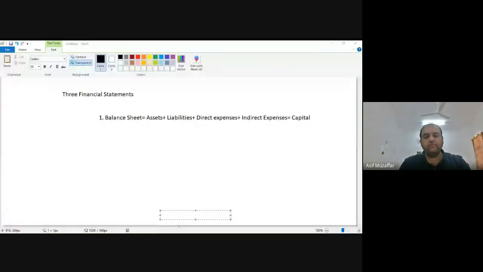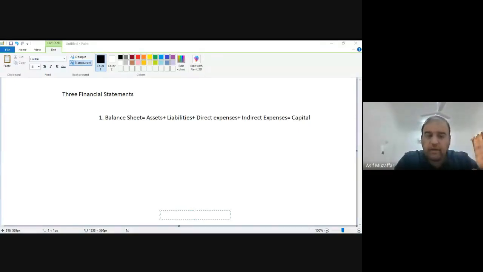Okay, I think there was some issue. Anyway, let me share the window again. Okay, so in a balance sheet, you will have the assets.